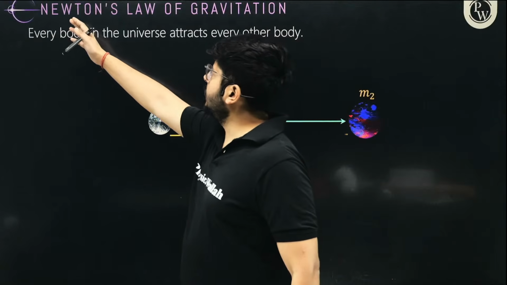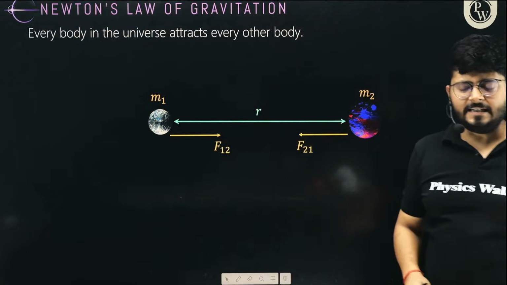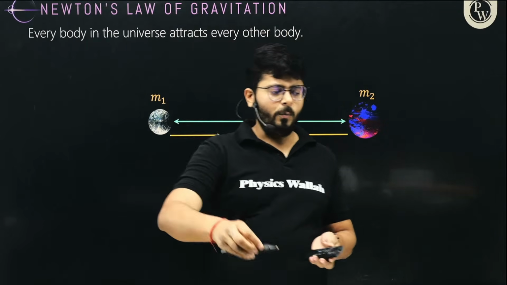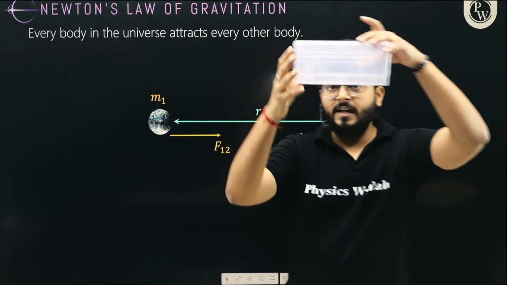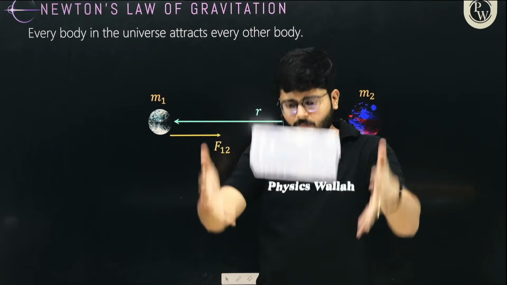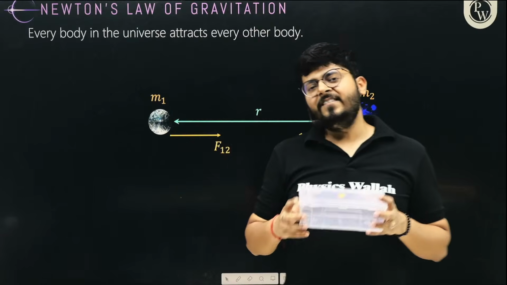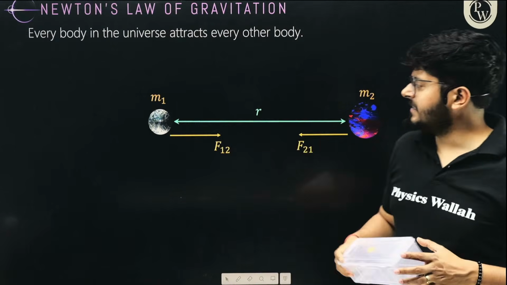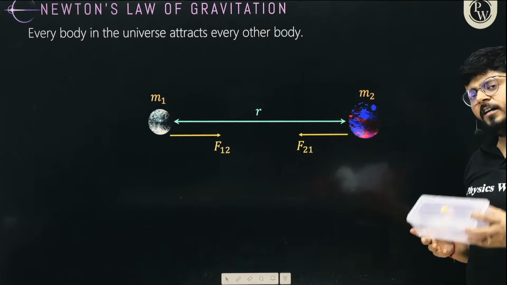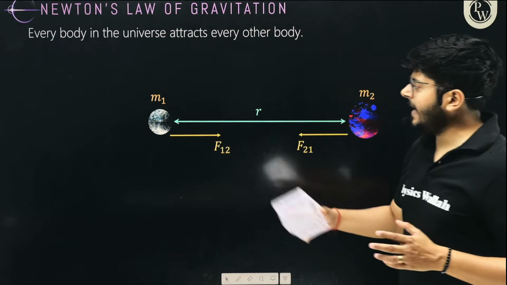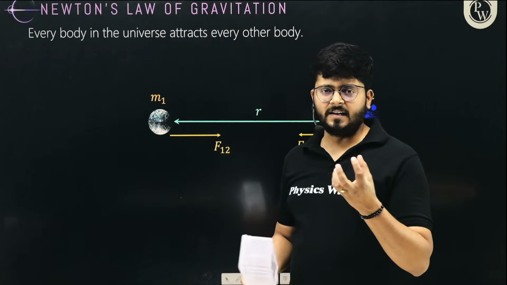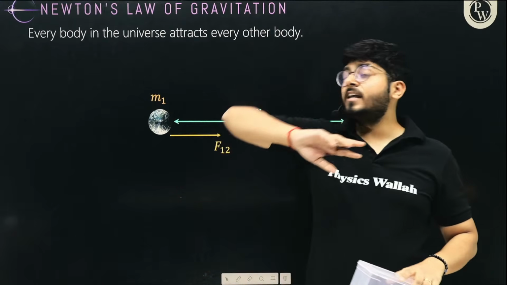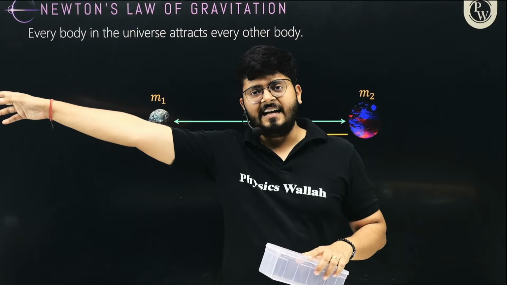The first thing is Newton's law of gravitation. My dear kids, we used to believe that the earth has a supernatural power due to which the earth attracts the objects towards itself, right? Everything falls towards the surface of earth. We said that the earth has a very important and specific feature, but Newton said that it is not the specific feature of earth. It is the feature of every single thing that has mass, right? So everything in the universe that has mass attracts every other object in the universe that has mass, right?